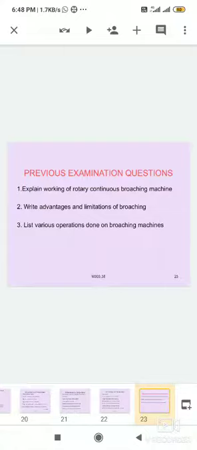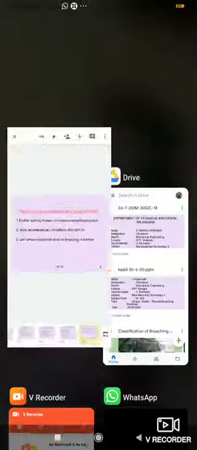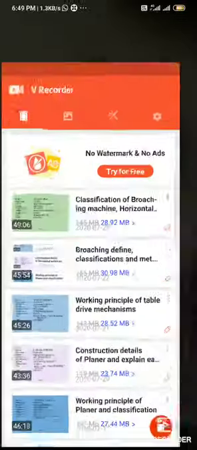Write any 2 or 3 advantages and limitations of the broaching machine. Sometimes only limitations are asked, and sometimes only advantages. These are the different types of questions asked. So it is very important, and it must be learned to easily get the marks. Thank you.